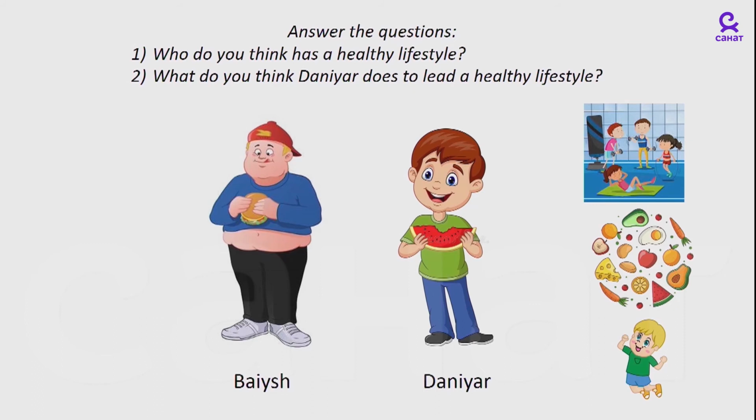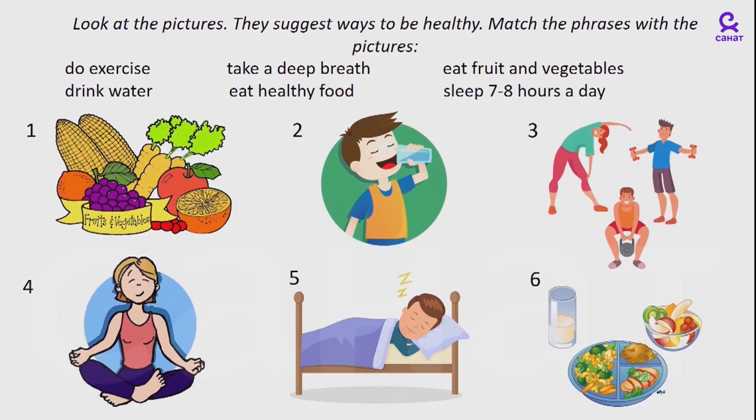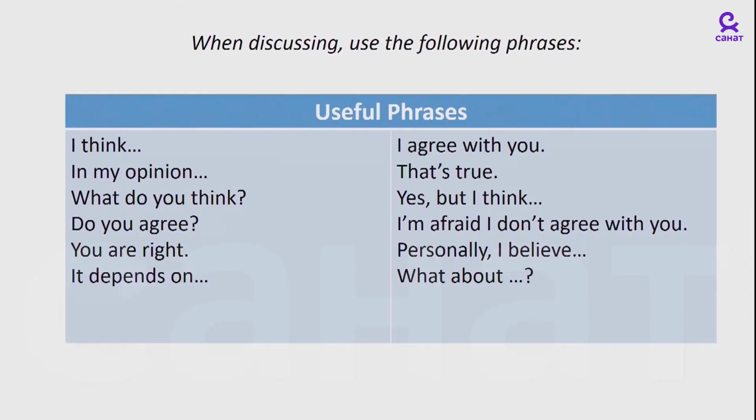It allowed students to get their own ideas about what a healthy lifestyle is about. They also had some phrases about healthy lifestyle, like sleep 7-8 hours a day or eat healthy food, which would be very useful for their writing. Without these useful phrases, it would be difficult to make up sentences and do writing. I see. Phrases like I think, in my opinion, it depends could be used in their writing and make their opinion sound more convincing.